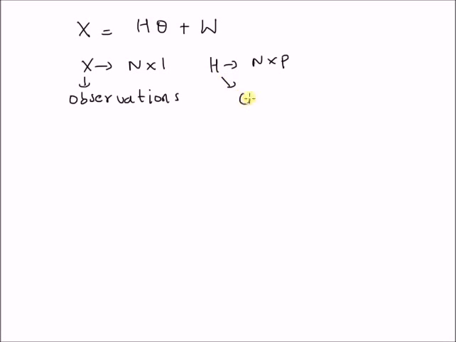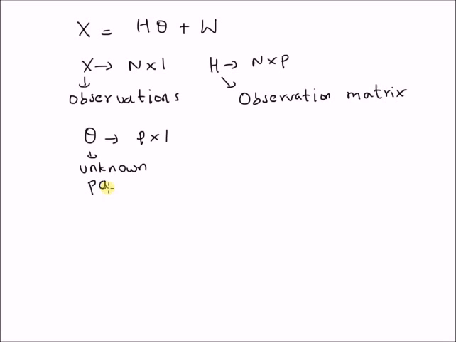and h is observation matrix, and theta is the vector of parameters of size p by 1. It is unknown parameters. And w is the noise component.